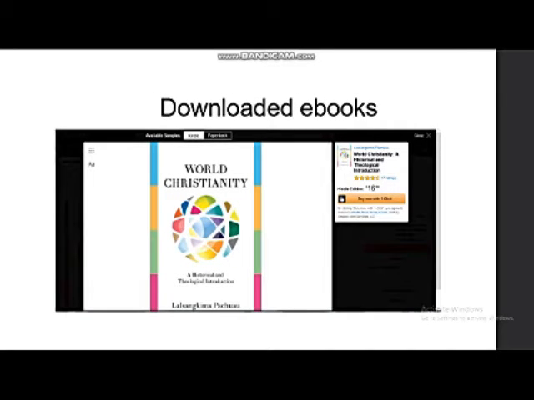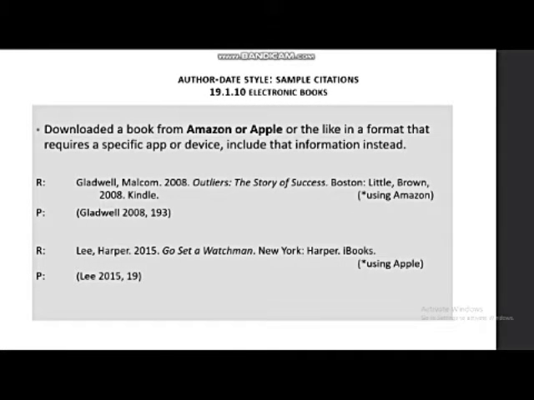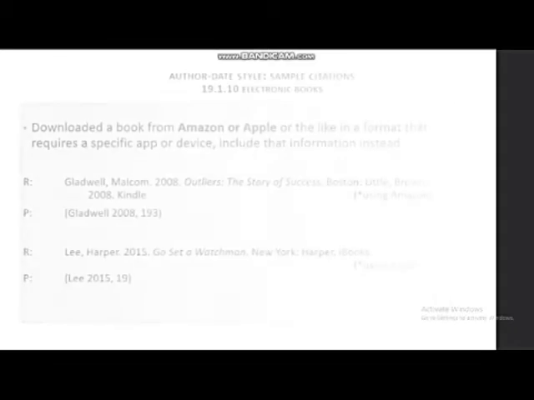Downloaded ebooks. Here's an example using Kindle from Amazon. Using a downloaded book from Amazon or Apple or the like in a format that requires a specific app or device, include that information instead. Here's an example using Kindle from Amazon and another example using iBook from Apple.